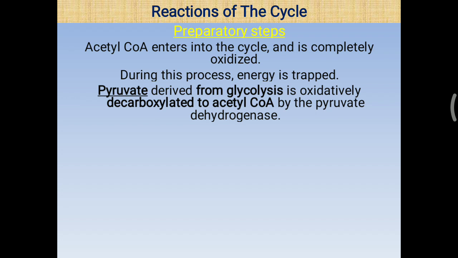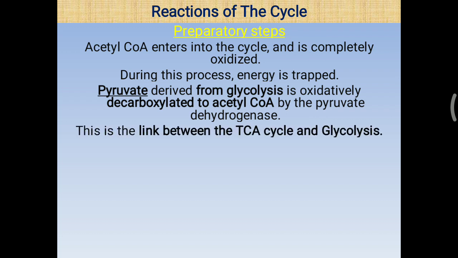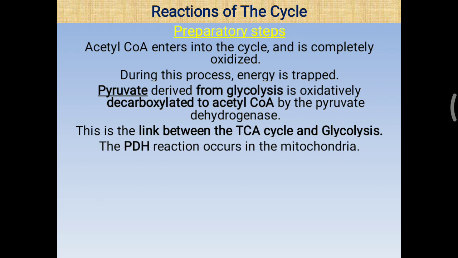Pyruvate is derived from the glycolysis pathway, the most important pathway of carbohydrates. This pyruvate generated by glycolysis is oxidatively decarboxylated to an acetyl-CoA molecule, and for that the PDH, pyruvate dehydrogenase enzyme, is needed. This is the link between the TCA cycle and glycolysis. Which one? That is pyruvate to acetyl-CoA formation, considered the link between glycolysis and the TCA cycle. The PDH reaction occurs in the mitochondria.